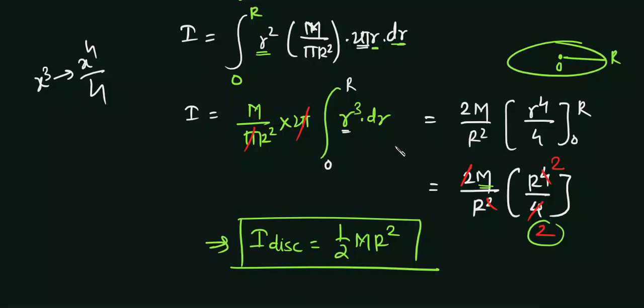So you can see that for a ring it is mR square, and for a disk it is half mR square. If the masses and radii are the same, you can say that the moment of inertia of a ring is double that of a disk. Okay, try to remember this. That's all.